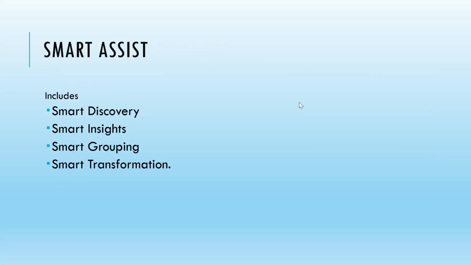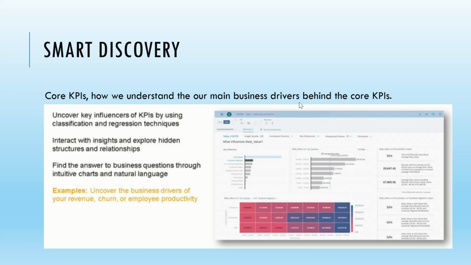So what does Smart Assist include? Smart Assist includes smart discovery, smart insights, smart grouping, and smart transformation. We will see these one by one. Smart discovery covers all the core KPIs, understands the main business drivers behind those KPIs, and based on these KPIs it can give the business different decision-making data that will be helpful to them.